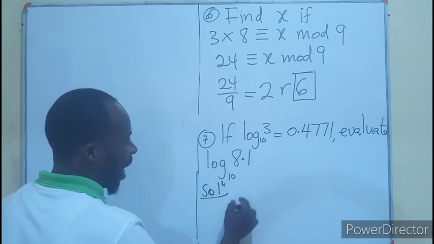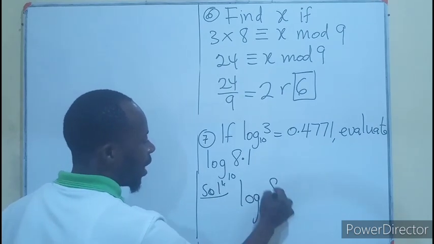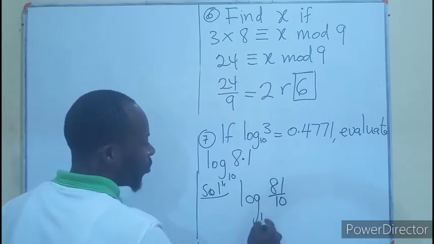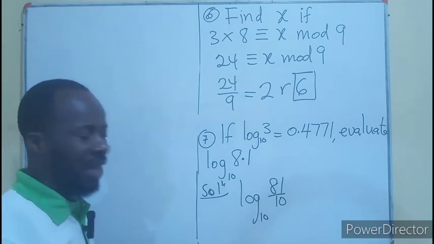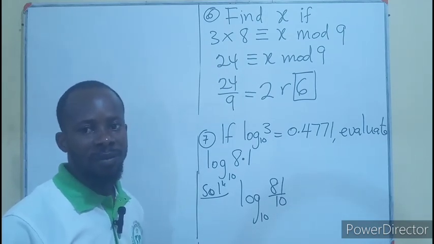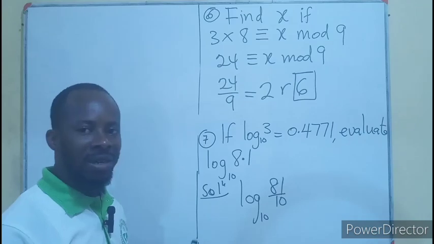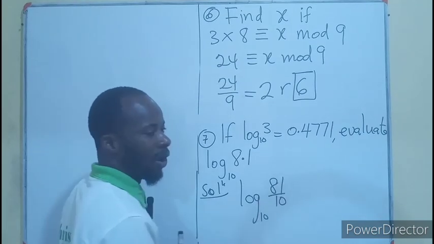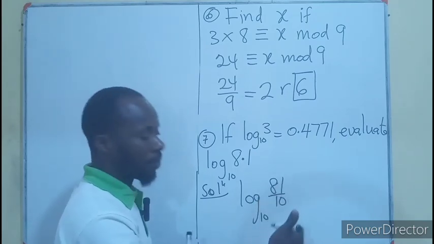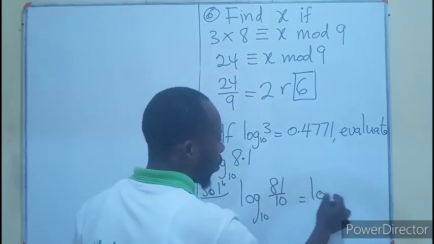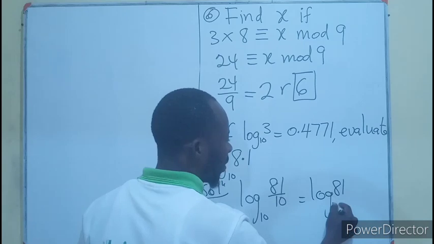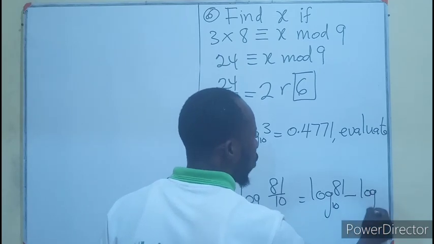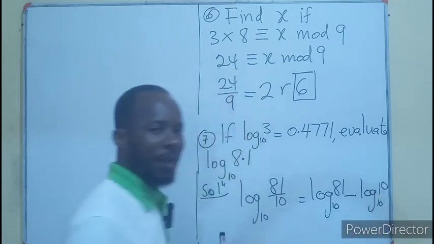We can rewrite this as log of 81 over 10, base 10. We know 81 over 10 will give us 8.1. So we can employ the division law, which says that if I'm dividing inside a logarithm, we subtract the logs. So this becomes log 81 base 10 minus log 10 base 10.